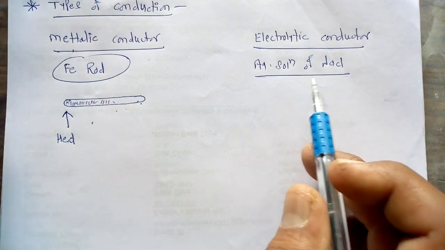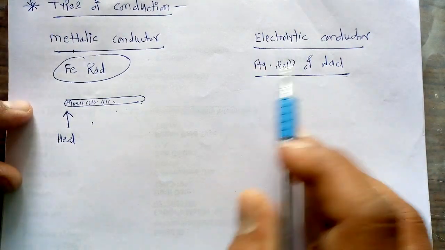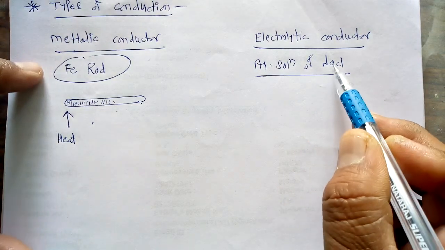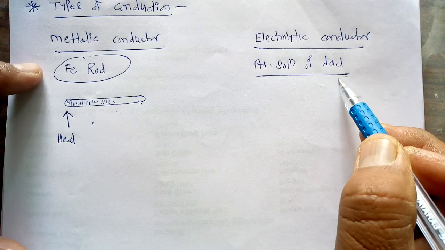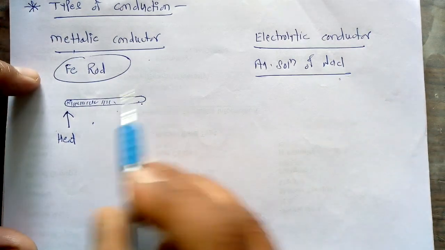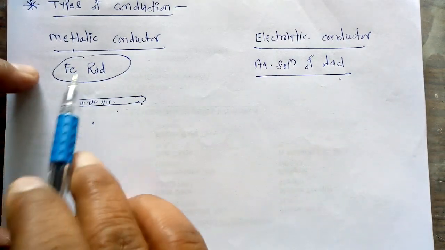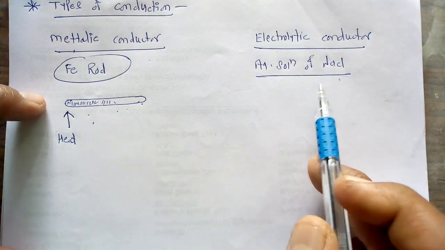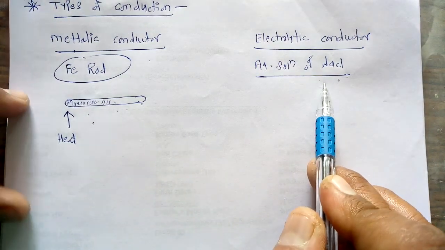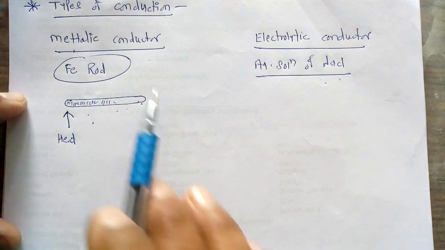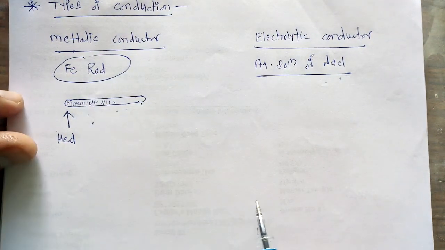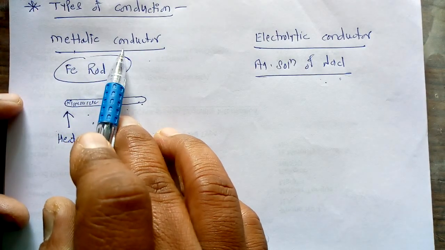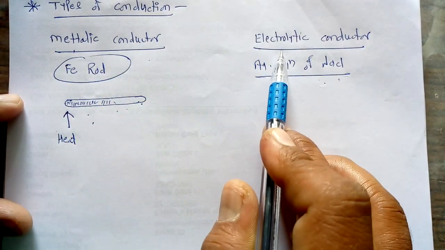Instead, we take an aqueous solution of an electrolyte, which is electrolytic in nature. So this is the basic difference between these two types: in a metallic conductor, we take an actual metal, while in an electrolytic conductor, we take a solution of an electrolyte.